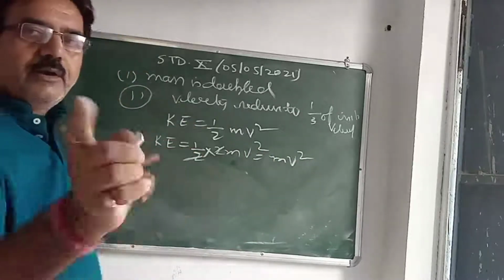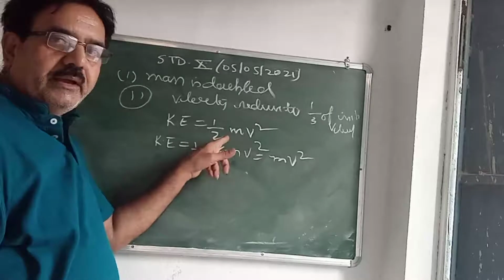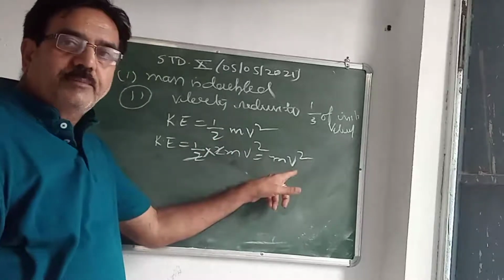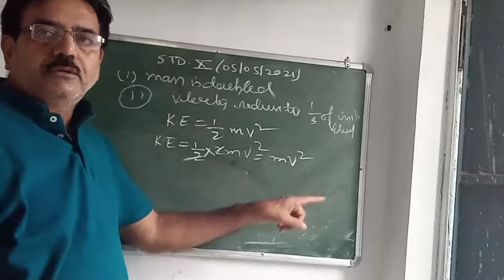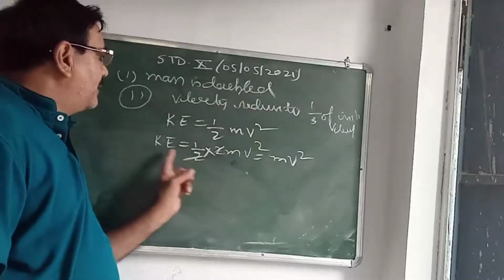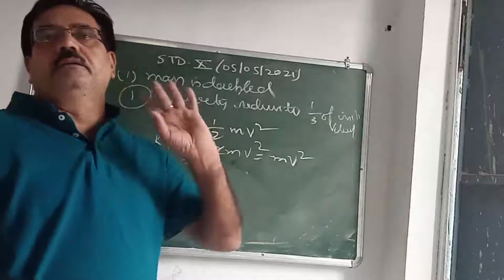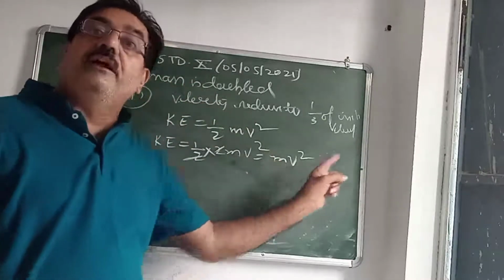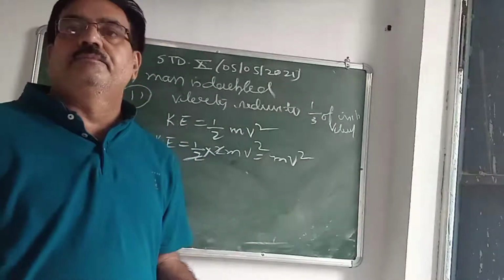Kinetic energy becomes double or not? Here it was half, and now it is mv square, which means double. So what answer will you write? When mass is doubled, kinetic energy also doubles.